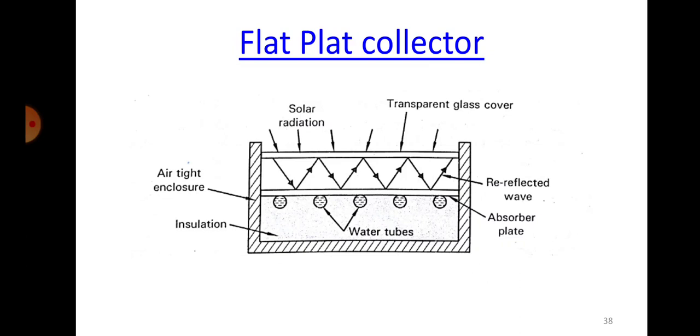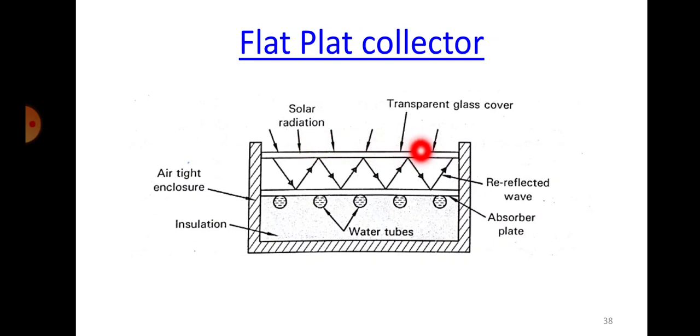In this particular case, if you can see, there is a transparent glass cover on the top. Okay, under that you have something called an absorber plate, which is generally black in color. This will be transparent, generally it's a glass.